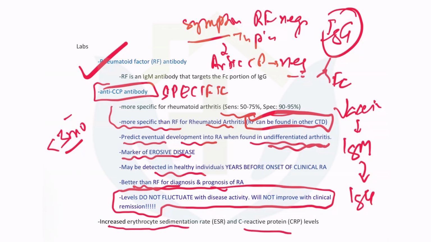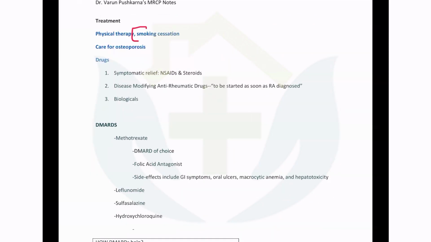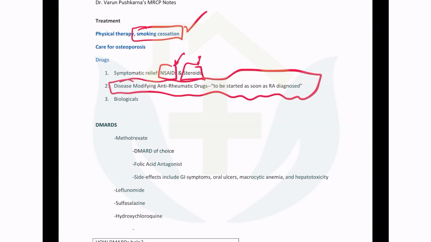Increased ESR and CRP is the universal finding in all the inflammatory disorders. So they will be there. Main differential diagnosis will be SLE, psoriatic arthritis, osteoarthritis, viral arthritis of parvo B19, or chikungunya. Treatment, very important, smoking cessation. Initially, the treatment is non-steroidal drugs and steroids, but eventually these patients will require disease-modifying anti-rheumatoid drugs as soon as the rheumatoid arthritis is diagnosed.